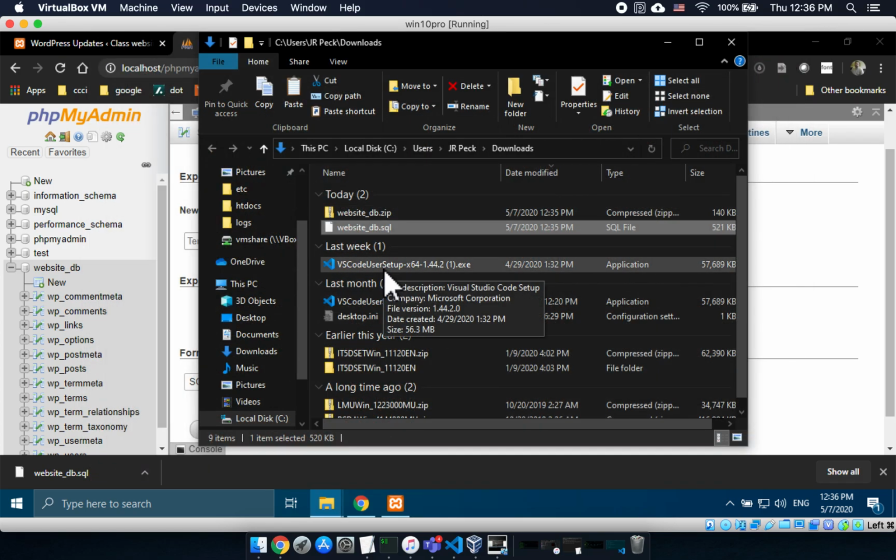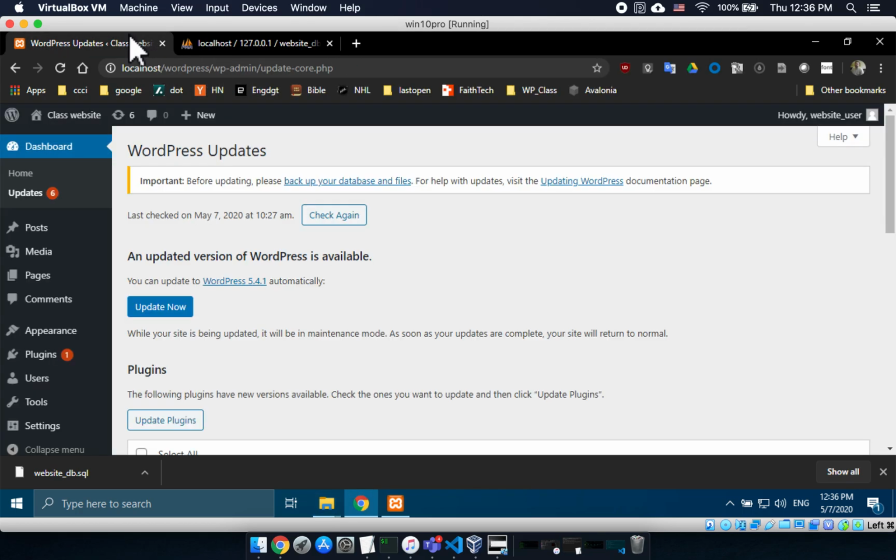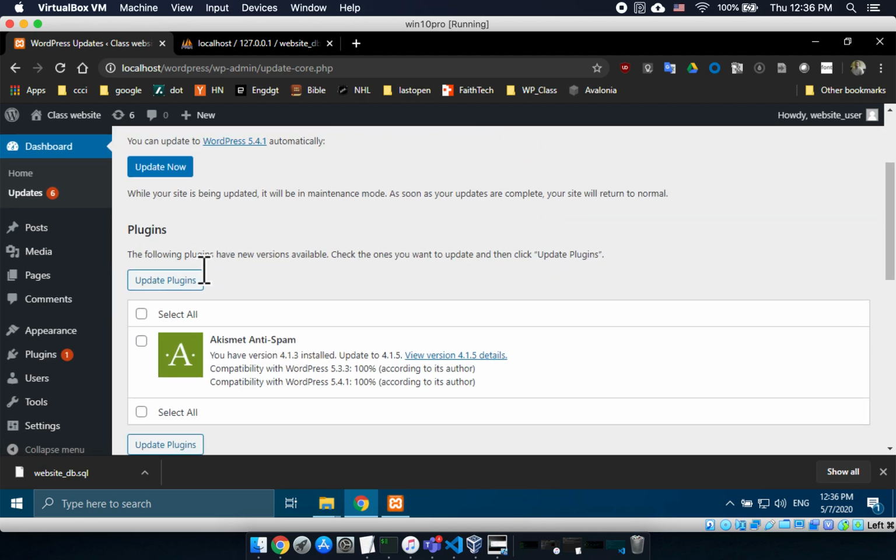Now I have backed up my database. I've backed up my files. If this was a real website I was really concerned with, I would save this zip file somewhere safe. I would save the zip file of all my files. And now I can come back here and I can do my updates. And like I said, first I would do my plugins. So you just check it and you say update. And it will run its little process.